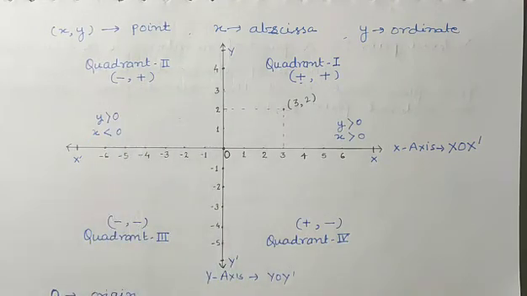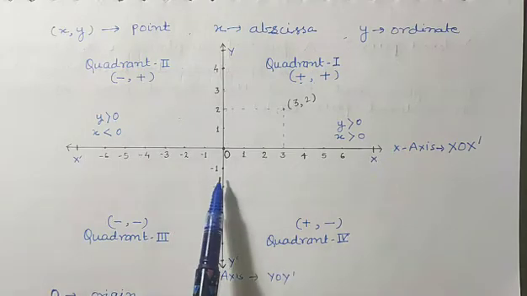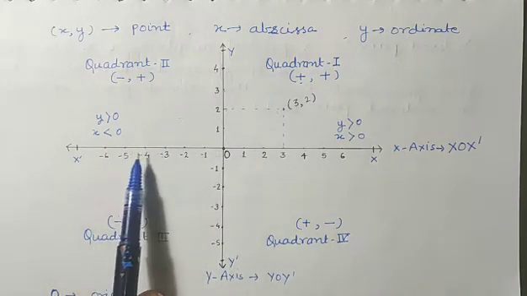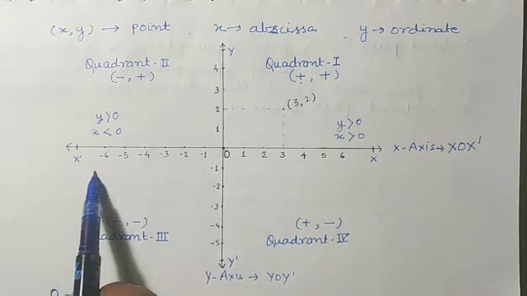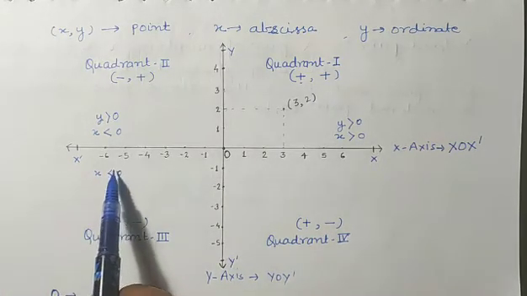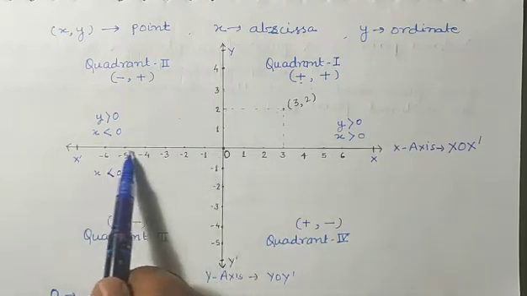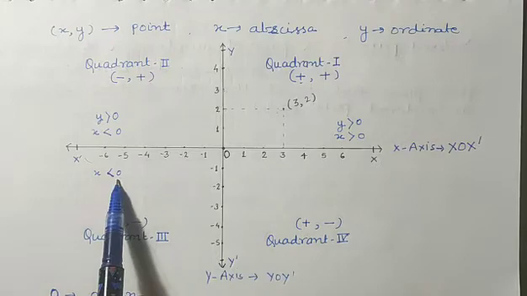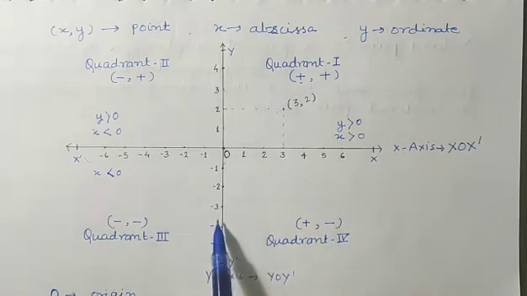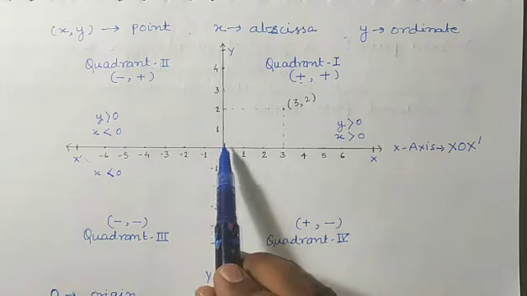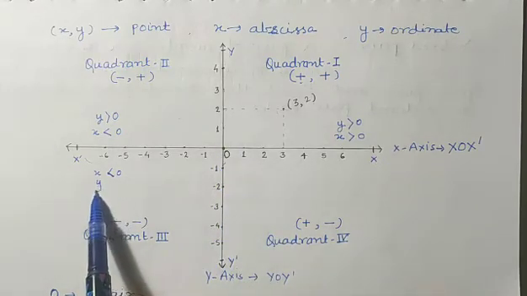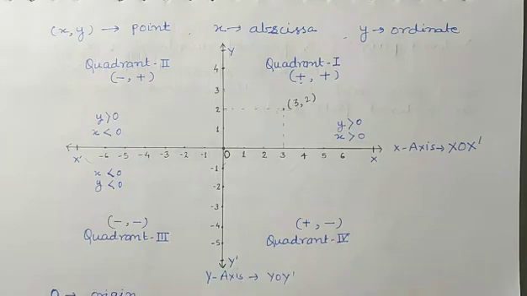positive. Okay students, now in third quadrant you can see, firstly we'll see the x. So you can see that this x will be less than 0 on the number line. All these numbers are what? Less than 0. So this will be negative. And what about y? It is below the number line. Okay, below the 0. So you can see that y is also less than 0. Means both will be negative. Abscissa as well as ordinate, both will be negative in quadrant third.